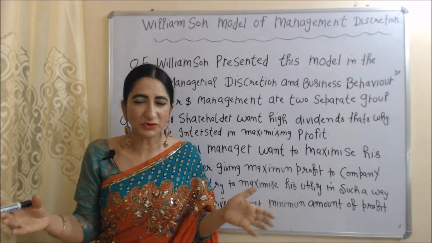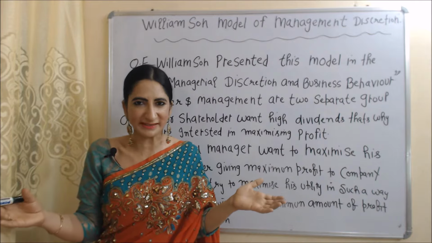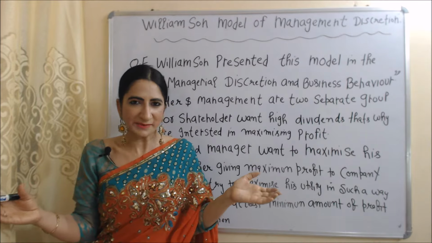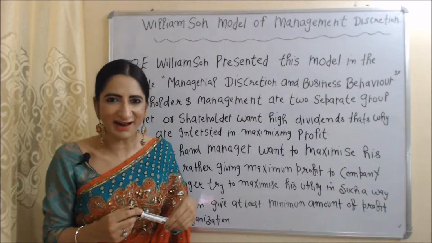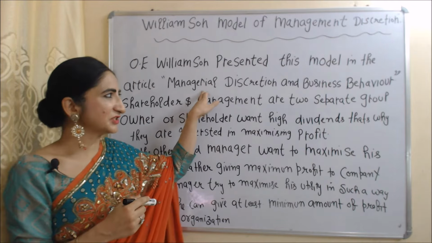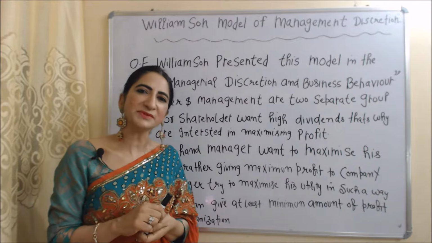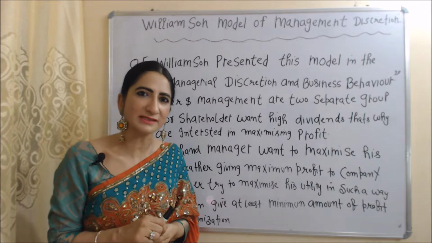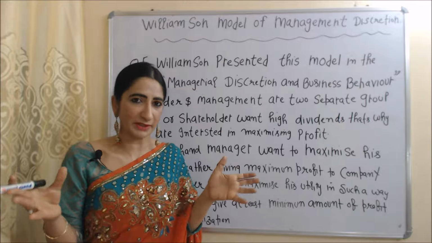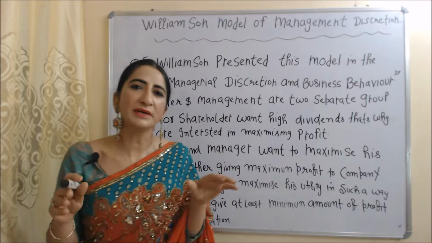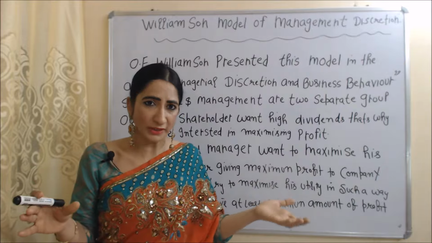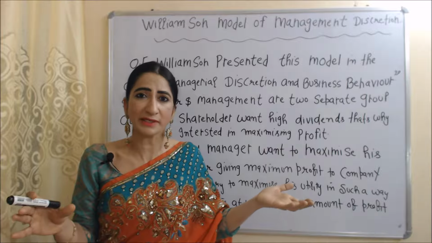Today we are going to talk about Williamson model of management discretion. O.E. Williamson presented this model in the article named Managerial Discretion and Business Behavior. In this model, Williamson basically talks about owners and managers being two separate groups.